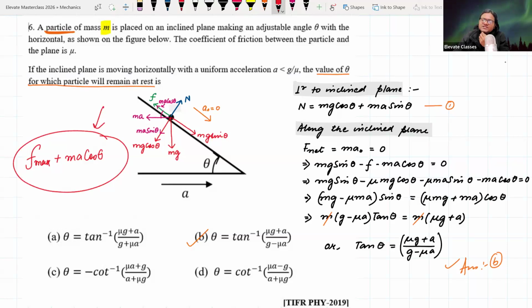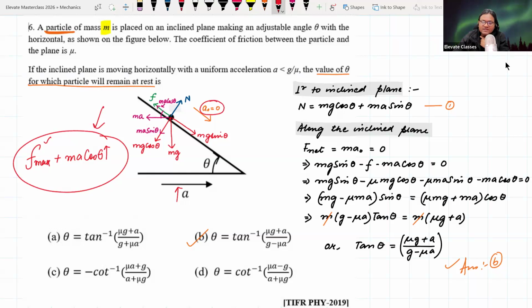Yeah, see, there are two challenges. Number one, if we take the other condition that we are not dealing with Fmax, then there is no possibility of actually solving this problem. Number two, if I increase the acceleration slowly, then it means that the body is already in motion. So that means Fmax has already been achieved. So what we are doing is we are increasing this term slowly so that this becomes 0.